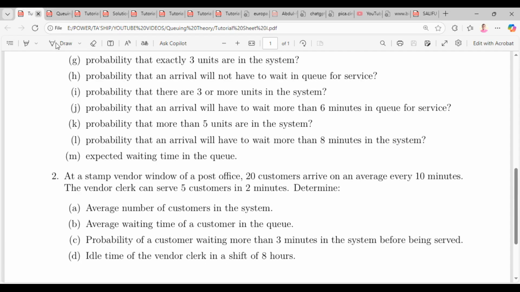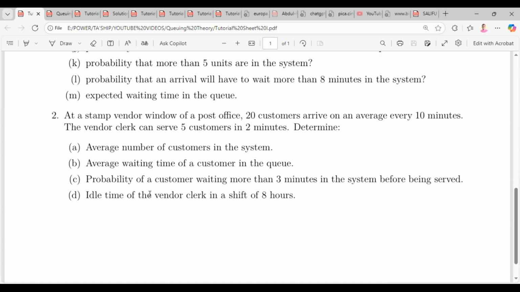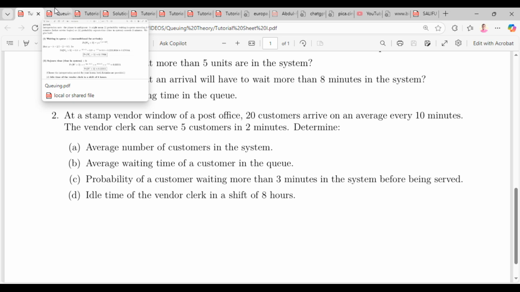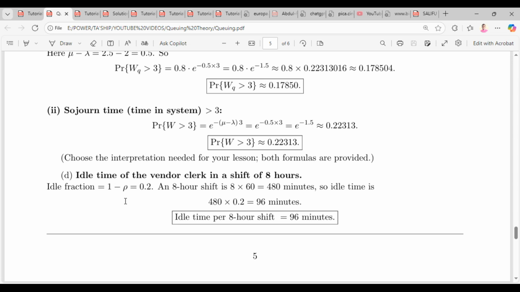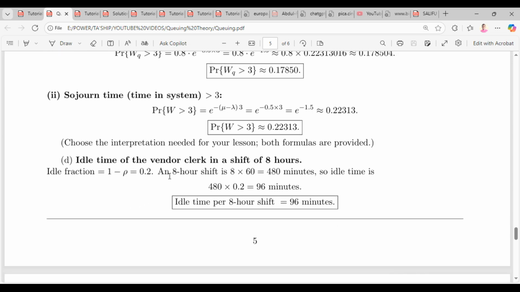Okay, let's look at the last question and we call it a lesson. We have to determine the idle time of the vendor clerk in a shift of 8 hours. We all know the idle time is going to be P naught. So P naught is 1 minus rho, which will be 0.2. 8 hours, which we know every hour is 60 minutes, so we multiply it by 60, we get 480 minutes. The idle time per minute was 0.2. So we multiply 480 by 0.2, and we get 96 minutes as our final answer.